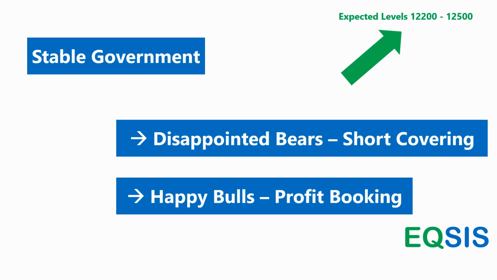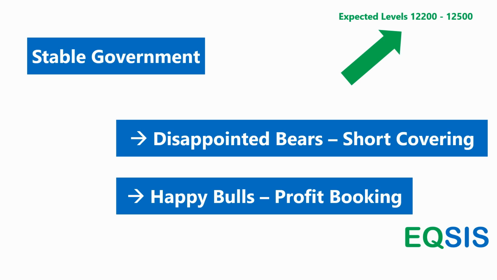Now I'm not expecting the price to go down, but if the price goes up you don't see a free rally take place on the upside. So with every rally upside, the bulls may start selling. So what happens on a stable government? Another 400, 500 points upside, but it is not that free to go upside. So we are expecting the price to go to 12,200 to 12,500.